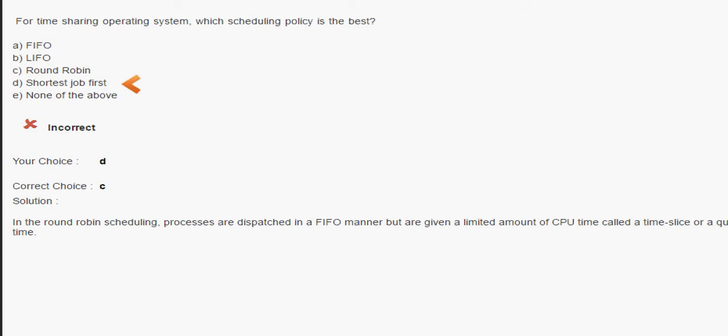The waiting time for a process taking a maximum time is a maximum waiting time. That is the disadvantage. So shortest job first cannot be the best scheduling policy. Round robin is the best scheduling policy. You can go through some videos regarding how round robin works. Okay, we will discuss that later. If the same question comes up, we will discuss it there.